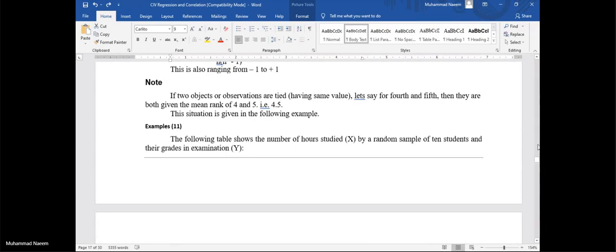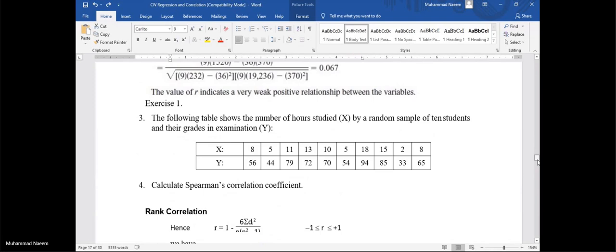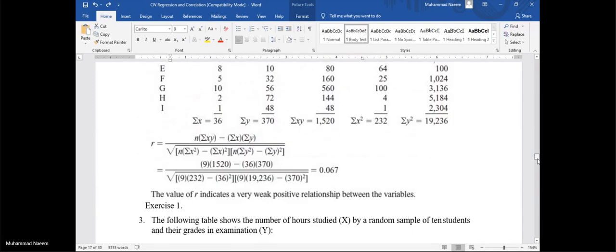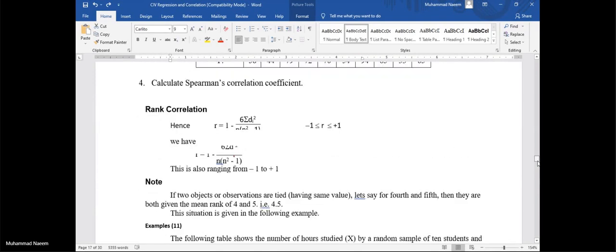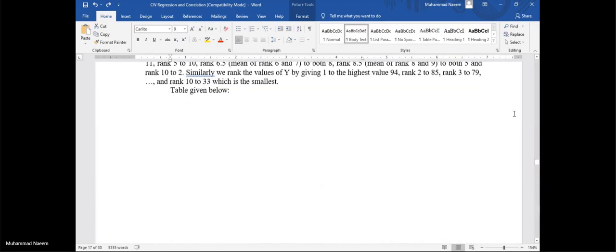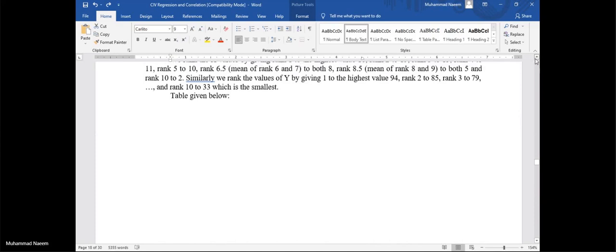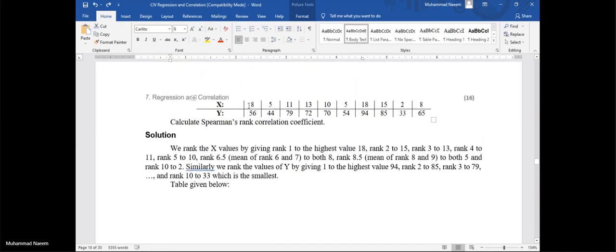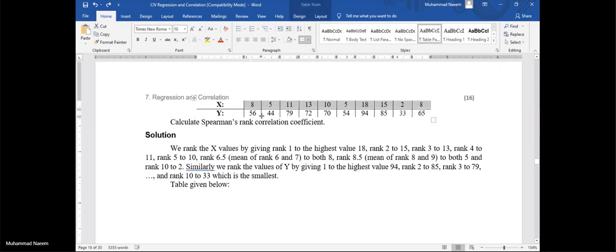For rank correlation, we prefer this measure if the values of x, or values of y, or both have certain repetition. Here in this case, the values of x are repeated. 5 we have, 8 and 8 we have.